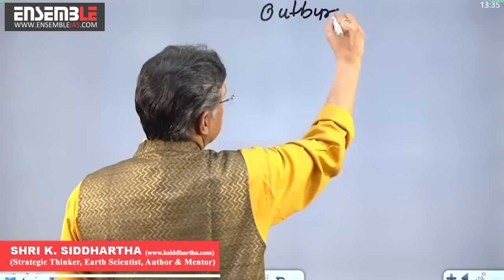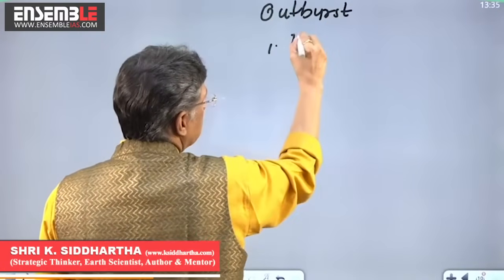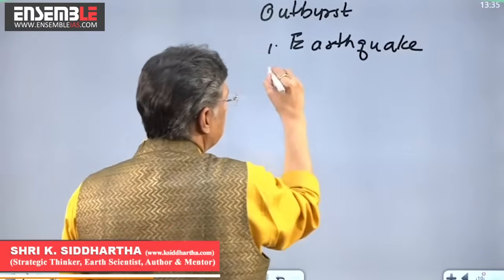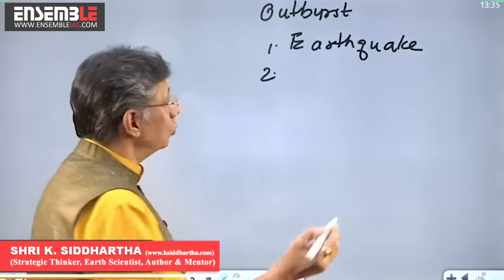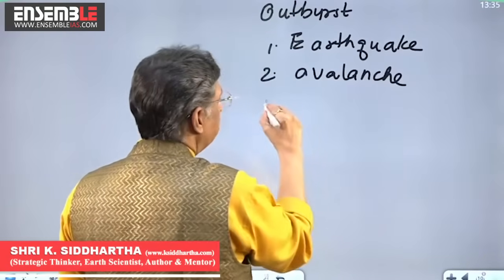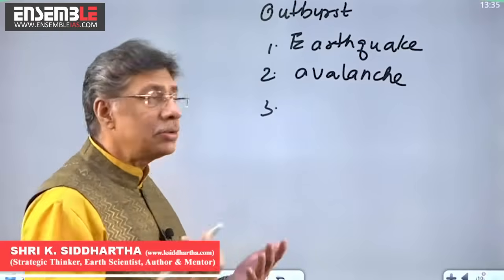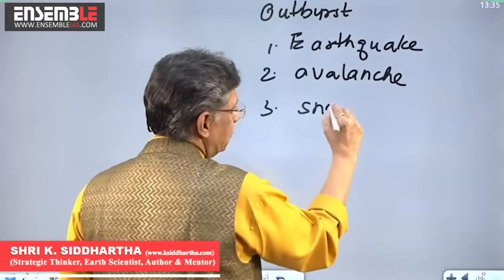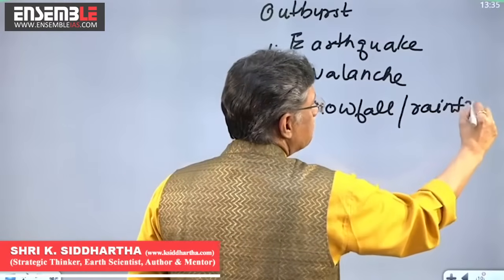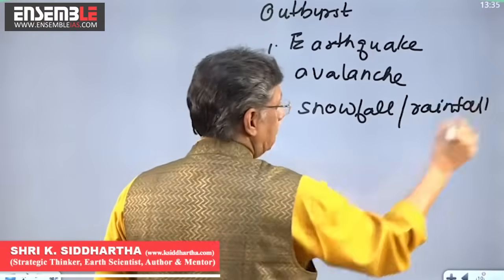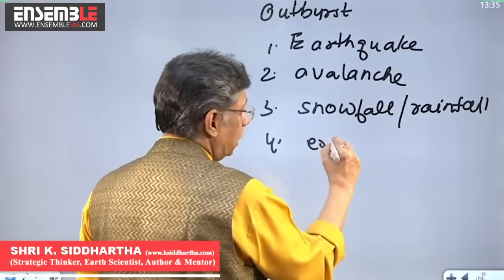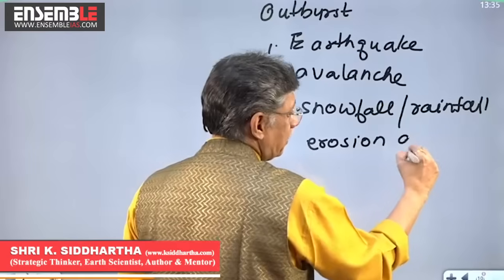One cause can be an earthquake, which can break the water that has been dammed and blocked here. It can also be because of an avalanche or a landslide. It can be because of an excessive amount of snowfall or rainfall, both of which can put pressure on the dammed material. It can also be erosion of the moraine, that is, the material which has dammed it.